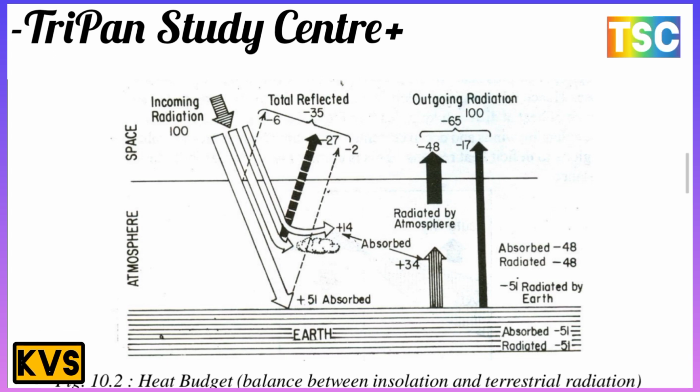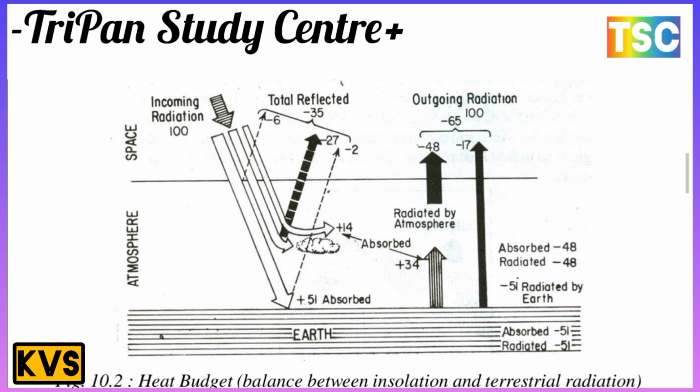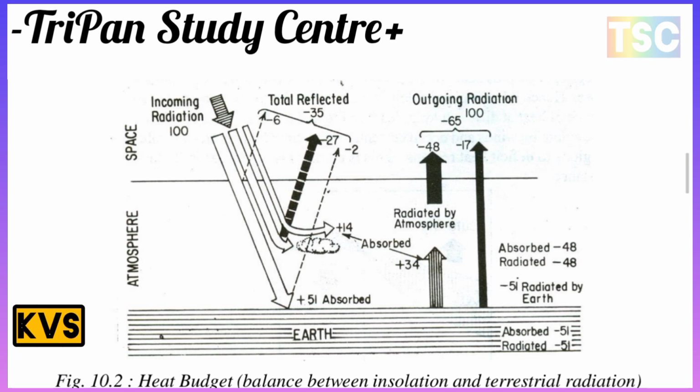There is a most important diagram shown in this picture. Atmosphere, space, incoming radiation, the total reflected radiation, the radiation absorbed by the earth and the outgoing radiation related to the atmosphere. This is the most important diagram, the heat budget.